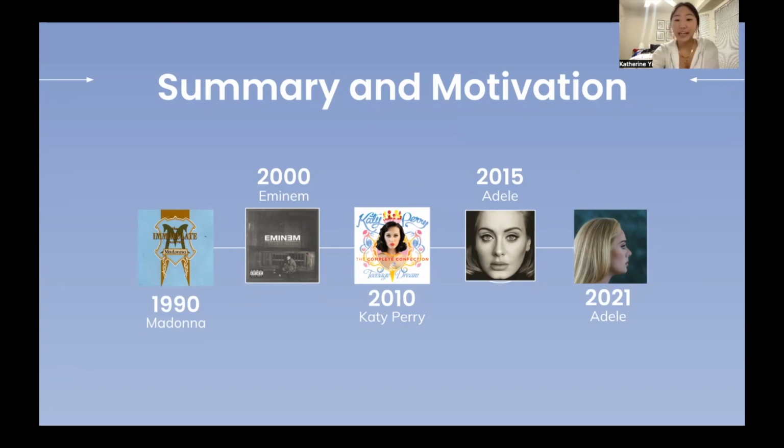So this leads me into my next point, the motivation behind choosing this data set. As you can see, this data is very intriguing as it relates to popular culture. Furthermore, this data isn't outdated, as it shows the top 10 albums from the most recent year of 2021, which makes it even more intriguing and relevant to us now. And furthermore, we all love music. However, we all listen to different genres of music. So this data set allows us to look at music in a more objective way, since it's showing us the top 10 from each year instead of specifically the music we just listened to, which could have caused our data to be biased.